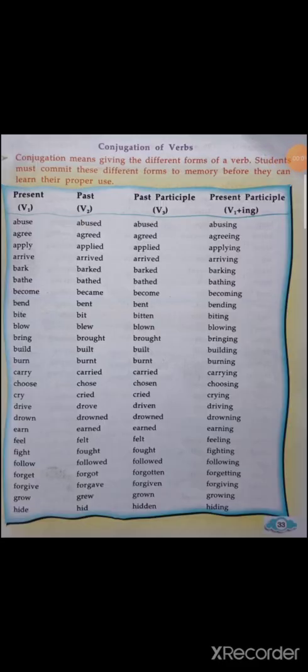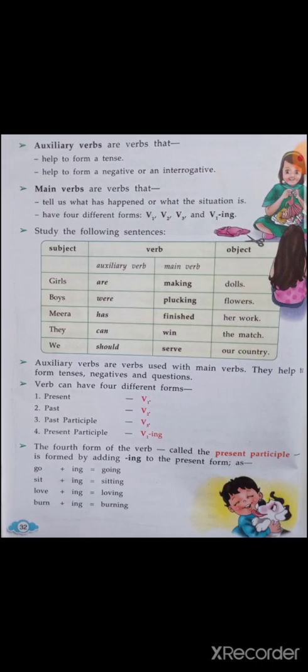Conjugation of verbs. Conjugation means giving the different forms of a verb. Students must commit these different forms to memory before they can learn their proper use. Like we have read before, there are 4 forms of a verb: V1, V2, V3 and V1 plus ing. So forming these 4 forms of verb is known as conjugation of verbs.